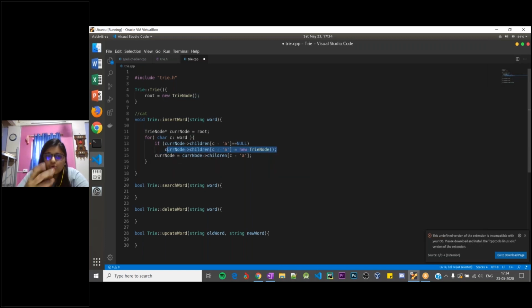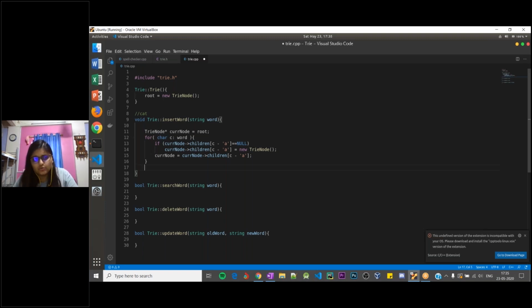A new node will be created, and its is-complete value will still be false, and it will also have a children array of 26 entries which are still pointing to null. The current node then points to the new node that is getting created, and that is how this loop will enter C, A, and T.